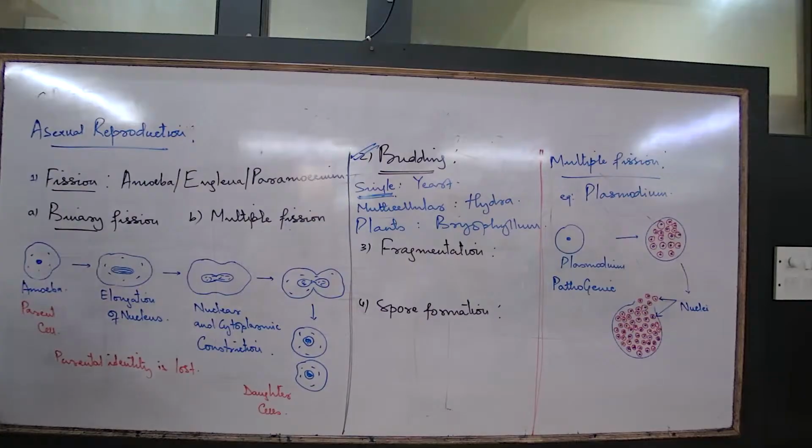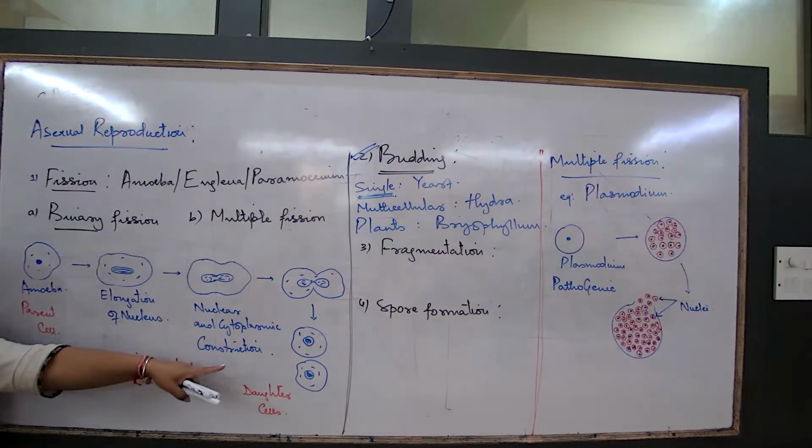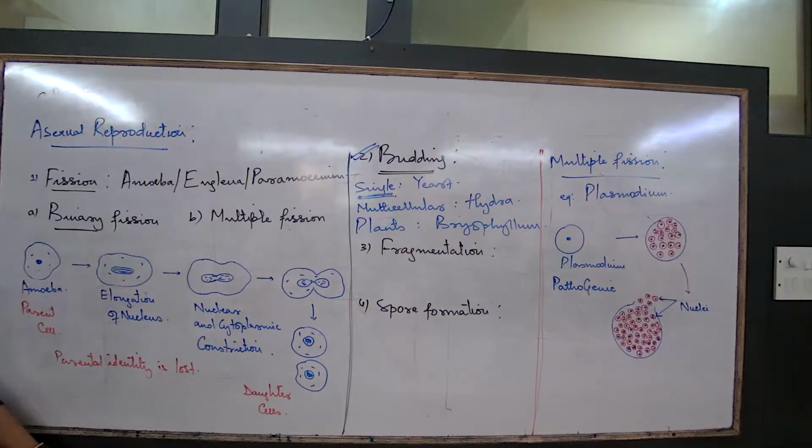This bud grows. By that time, the nucleus has divided and the cytoplasm has divided, but is the cytoplasmic division equal? No, unequal. Nuclear division is almost equal, but cytoplasmic division is uneven. The nucleus wraps around a small part of the cytoplasm with a membrane, and that is the new organism in the process of formation.